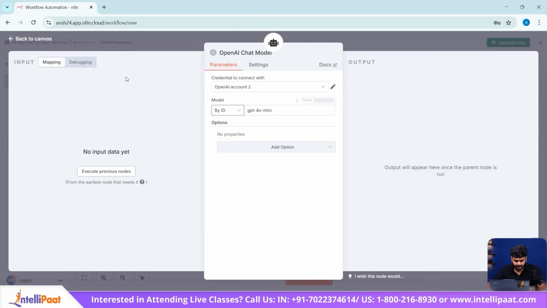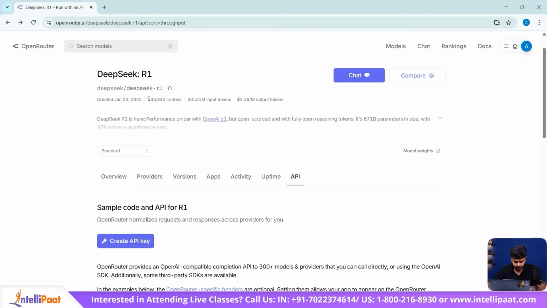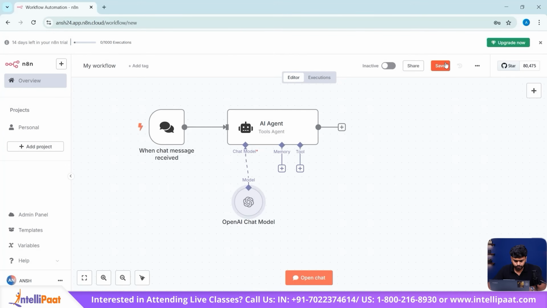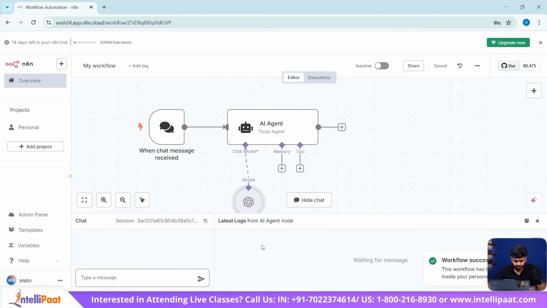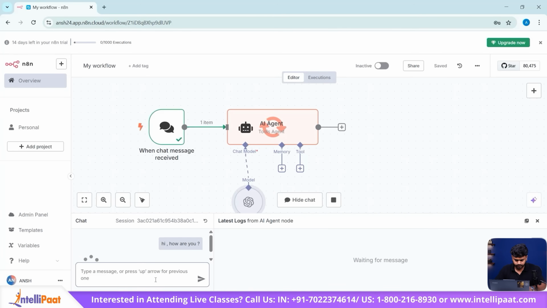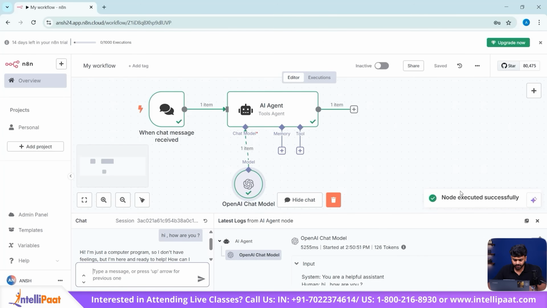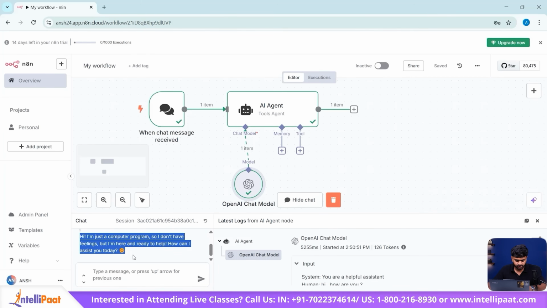Now change the model to by ID. Go back to DeepSeek. Copy this DeepSeek R1 and just paste it here. Go back, save the changes, and just click on open chat and try something like, hi, how are you? You can see every node is working perfectly and the reply is being generated. Hi, I'm just a computer program, so I don't have any feelings, but I'm here and ready to help you. How can I assist you?